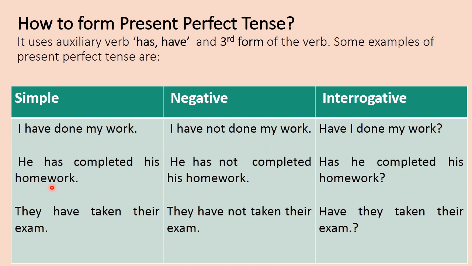He has completed his homework. He hasn't completed his homework. Has he completed his homework? And with third person plural, we will use have. Similarly, with first person singular and plural, I have and we have will also be used. They have taken their exams and they have not taken their exams. Have they taken their exam?